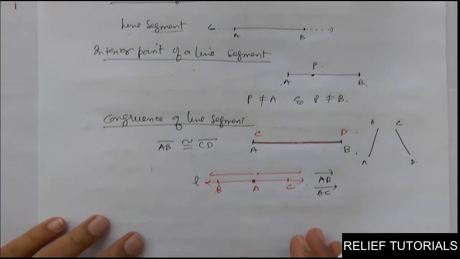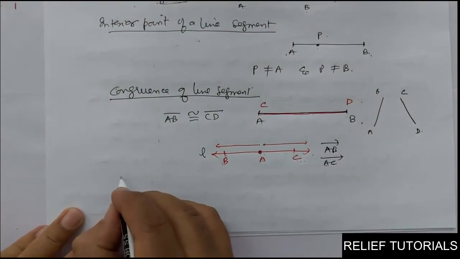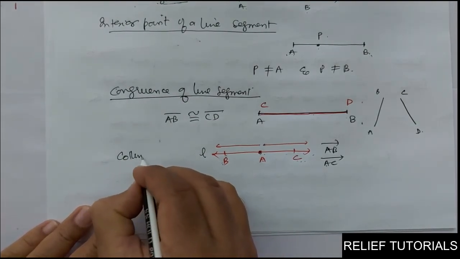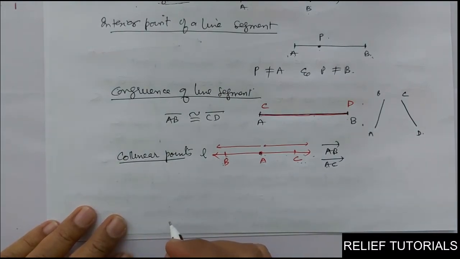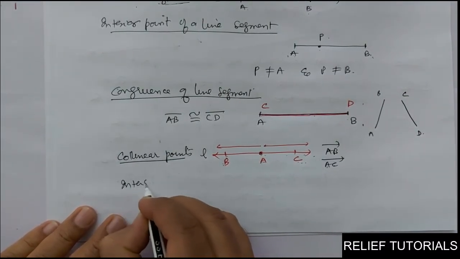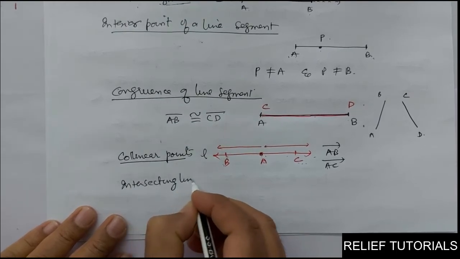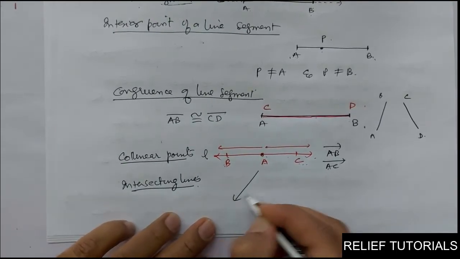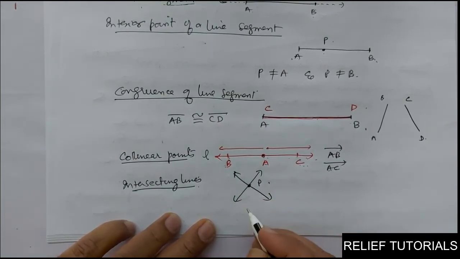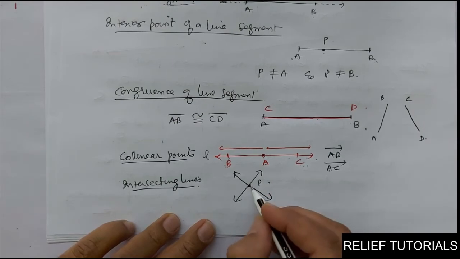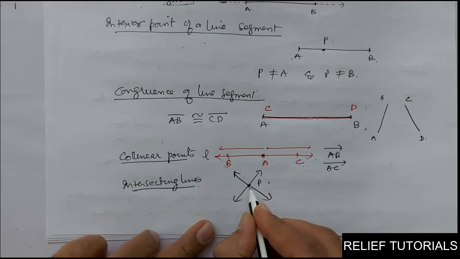Clear? Now intersecting lines. Do you know what you mean by intersecting lines? Points are collinear if they lie on the same line. Now, see, these two lines are called intersecting lines. They have one point in common, suppose P. If two lines have a common point, then they are called intersecting lines, and the common point is called the point of intersection. This P is the point of intersection.